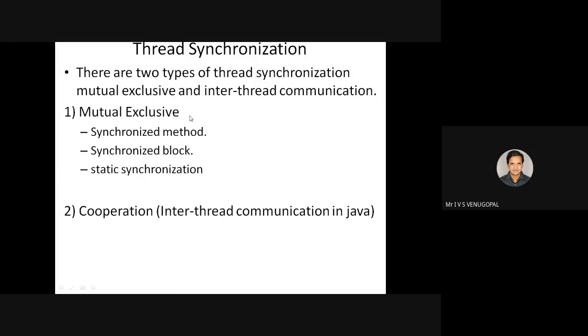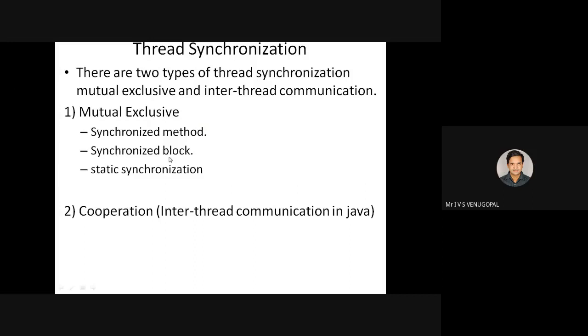Mutual exclusion can be performed in three ways in Java, the first by using a synchronized method. Simply, if you use the synchronized keyword before a method, that method is said to be locked. That shared resource is said to be locked, that is, at a time only one thread can execute that method. Remaining threads need to wait until their turn comes.